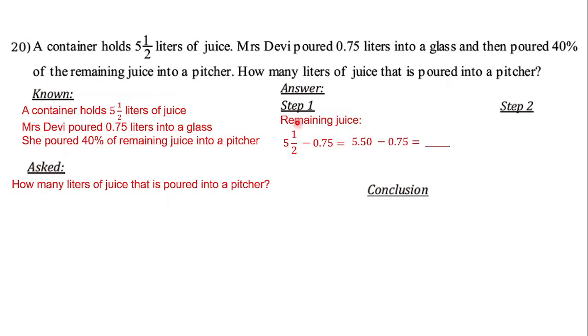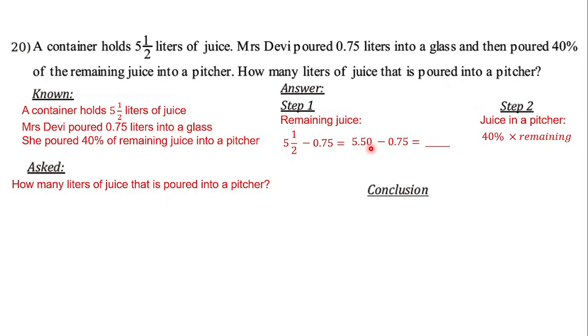Then just convert the mixed fraction into decimals. So it will be 5.5 minus 0.75. But actually I will make it 5.50. Why? Because there are two digits behind the decimal mark here, so I have to make it two digits also. I will put 0 here as a placeholder, so it can help you to subtract. And then you can find the remaining juice, how many liters.